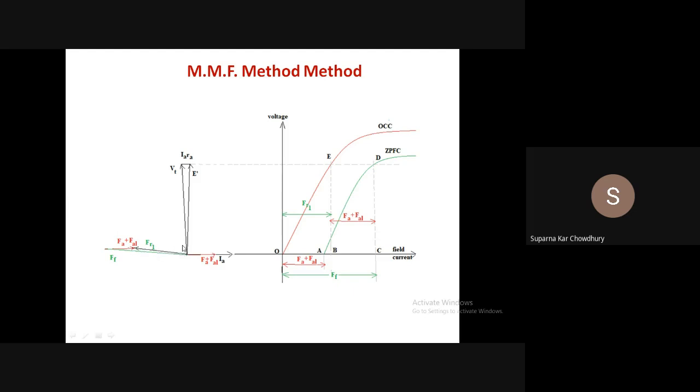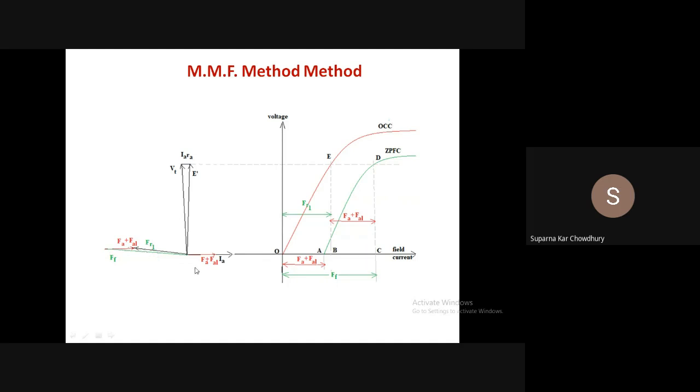FR1 leads E dashed by 90 degrees. FA plus FAL is in phase with IA. So FR1 minus FA plus FAL will give you FF, this field MMF, so this angle is very small.